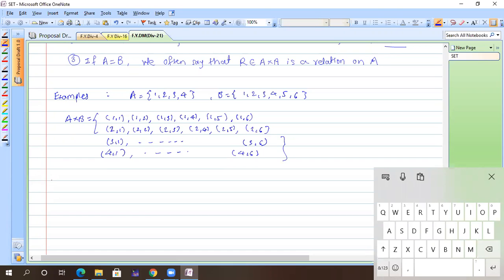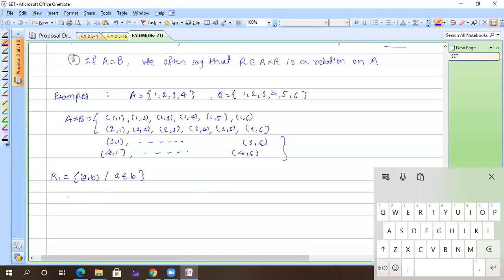Now I define my R1. Does everyone understand how A cross B comes? Yes, sir. Okay. Now I define my R1 which has A comma B elements, such that A is less than or equal to B. Now tell me which elements are in R1?